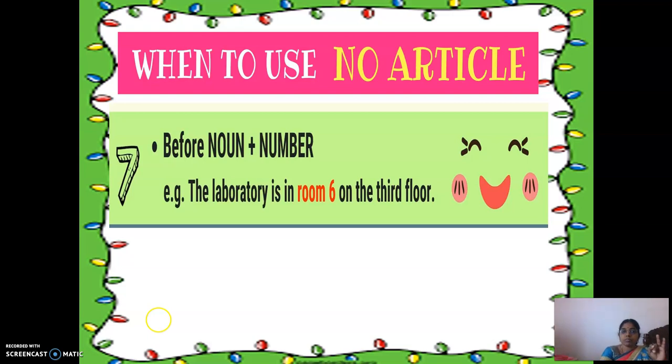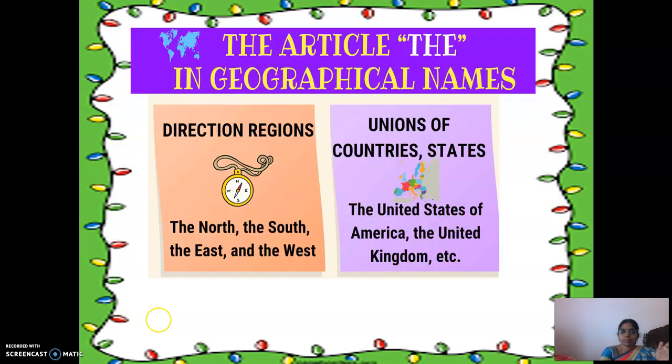The seventh point is before noun and number. Right? Is it clear?